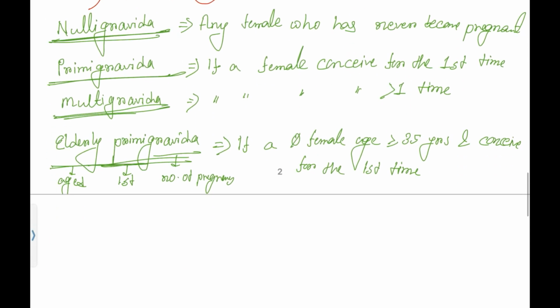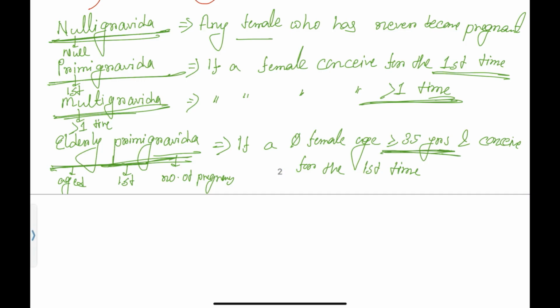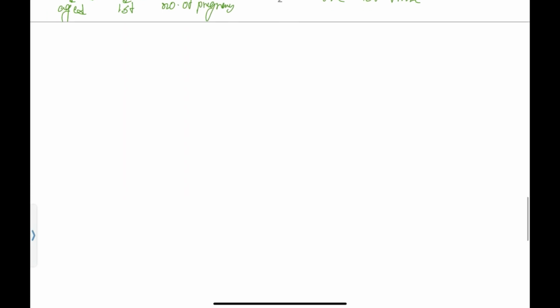Okay, nulli gravida means null means zero. So a female who never gets pregnant will be considered nulli gravida. Primi means first. If a woman gets pregnant for the first time, we will consider it primi gravida. Multi means more than one time. If a female conceives more than one time, it can be 2, 3, 4, 5, 6, whatever it is, we will consider it multigravida. Elderly primi gravida: elderly means above 35 years, a female gets pregnant for the first time, we will consider it elderly primi gravida. Okay. Now, this is all about your gravida.